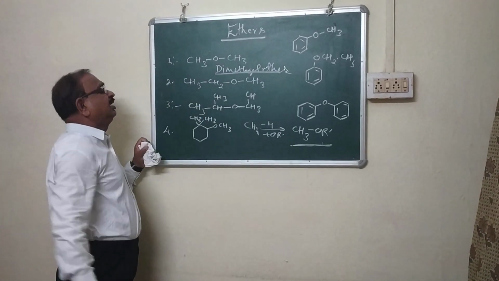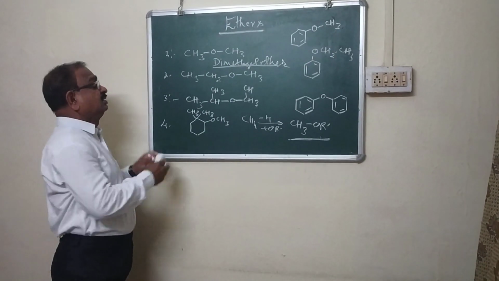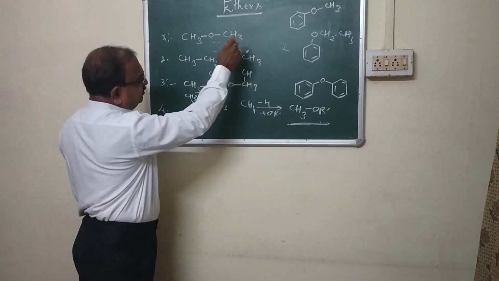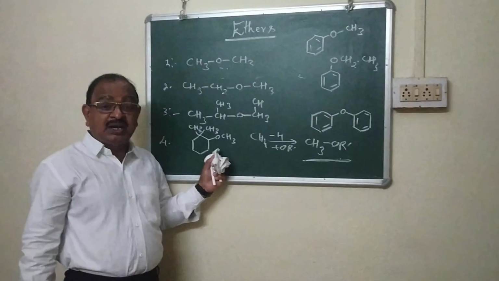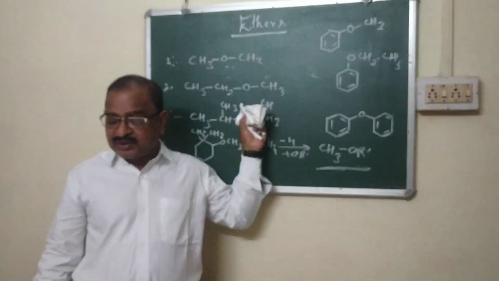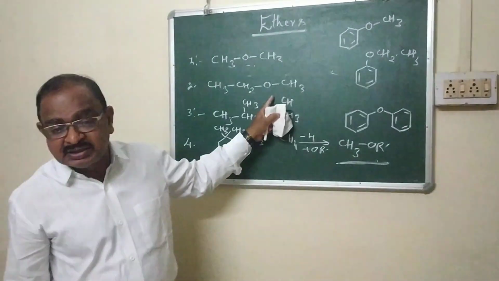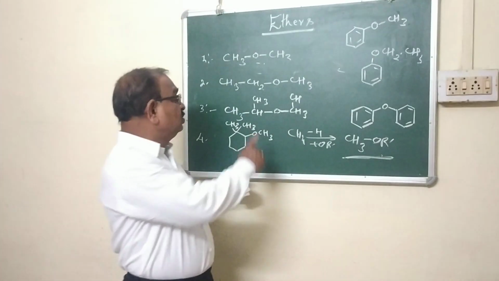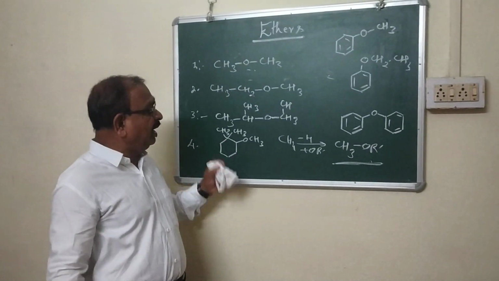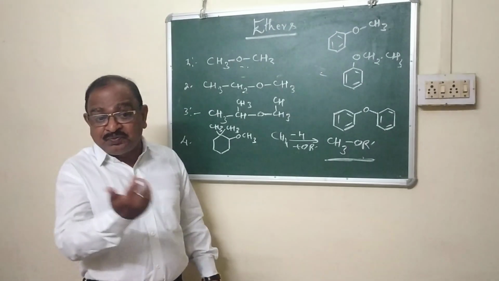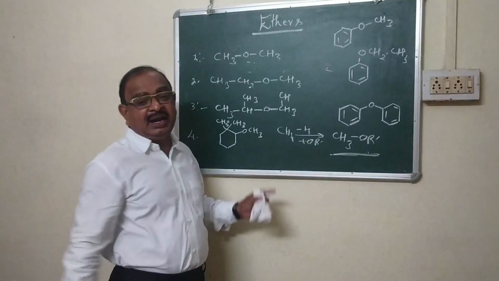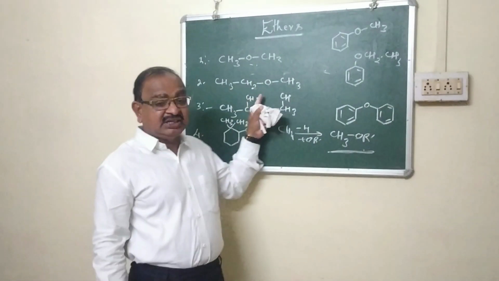Similarly, if we are going to name this ether in the common naming system, both the alkyl groups are different: this is ethyl and this is methyl. Now the question arises, which would come first? When both the alkyl groups are different, they are known as unsymmetrical ether or mixed ether. During the naming of such ethers, the alkyl group which comes first in alphabetical order is written first, followed by the other alkyl group, and after that the suffix ether is added.